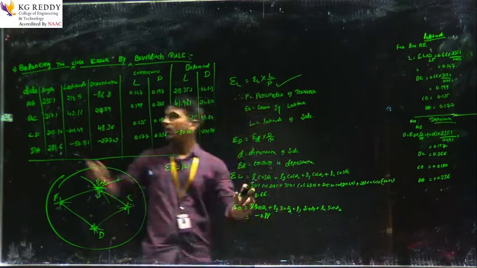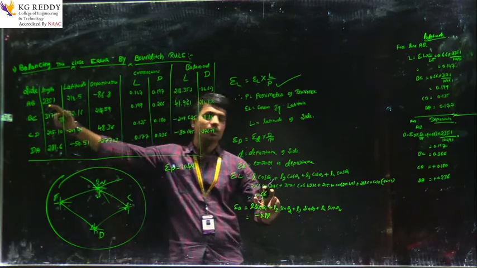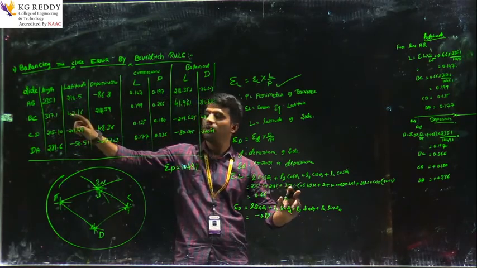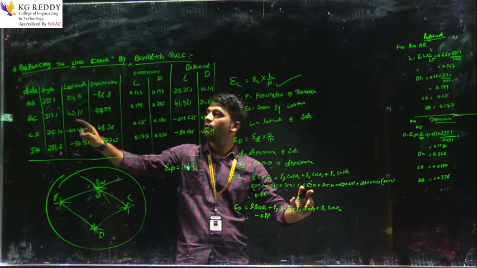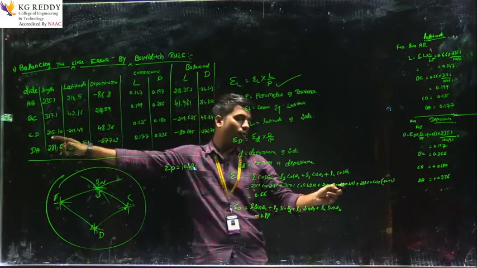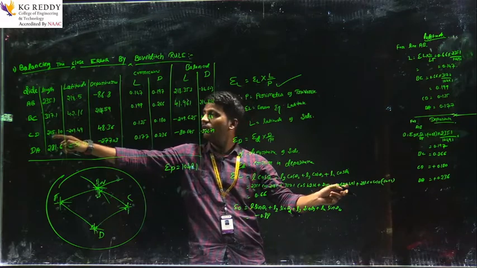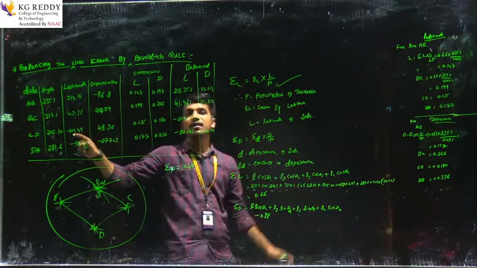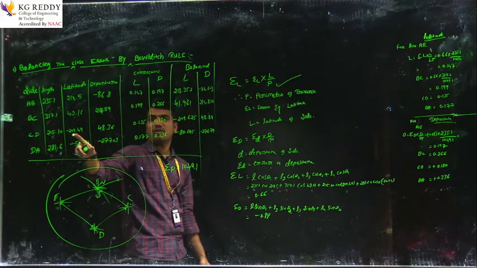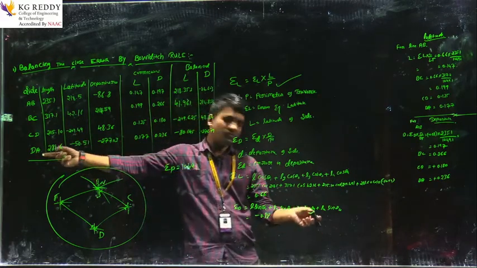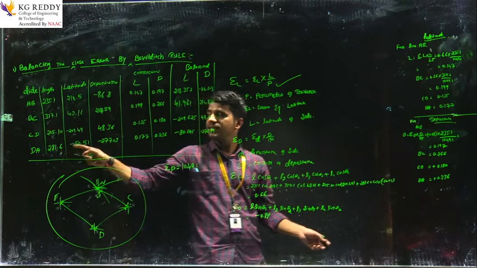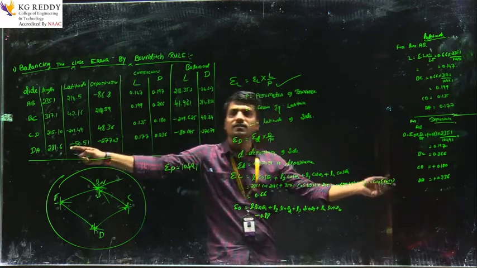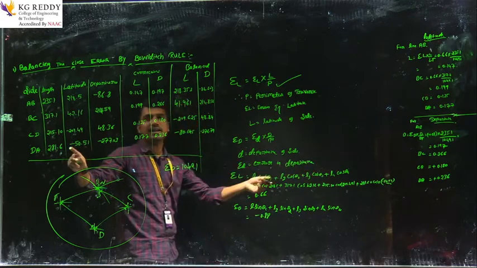What is L1 here? 235.1 into cos 218.5 plus 317.1 into cos 42.16, and L3 is 215.1 into cos negative 29.49. Negative indicates it is in the second quadrant. Then DA is 281.6 into minus 50.51, which indicates the fourth quadrant.